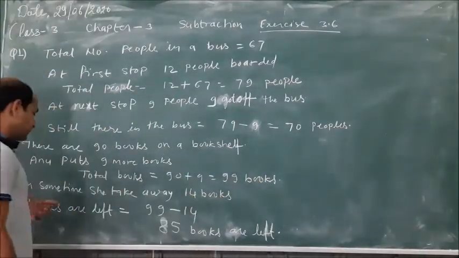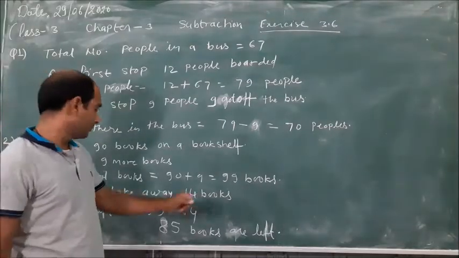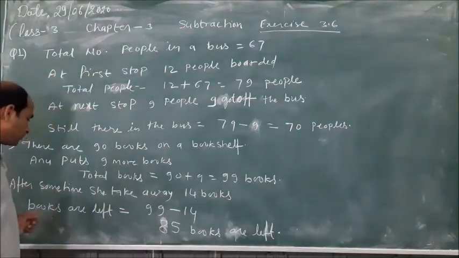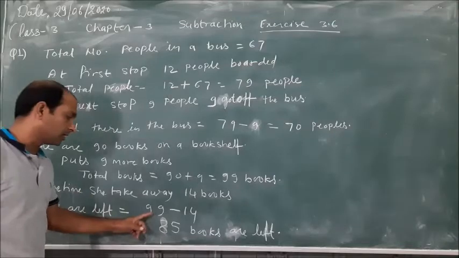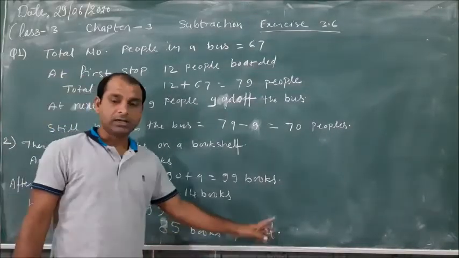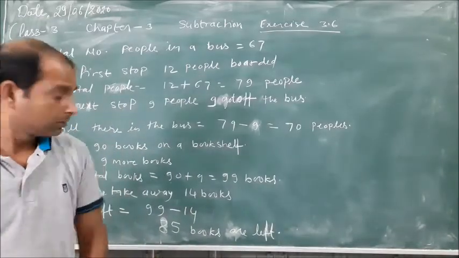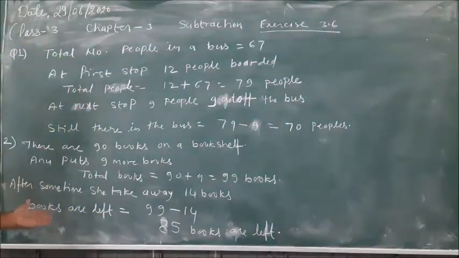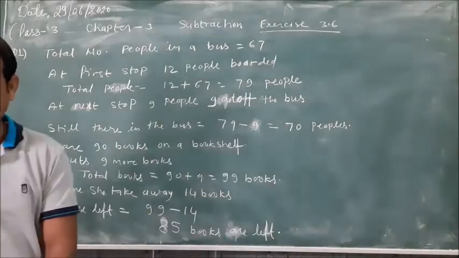After some time she took away 14 books. So we need the number of books left in the bookshelf. So 99 minus 14 equals 85 books are left in the bookshelf. Now this question is completed, dear students. Question number 3.